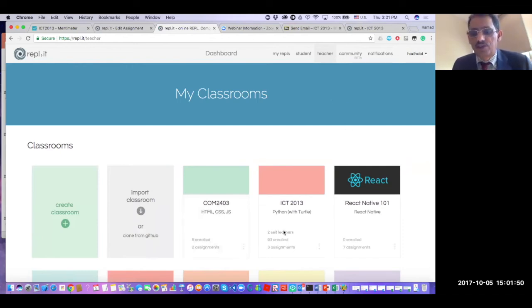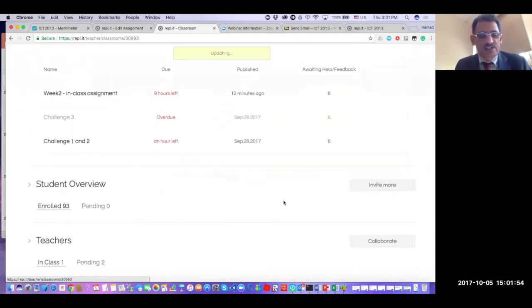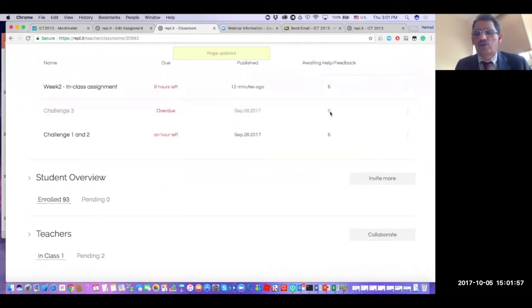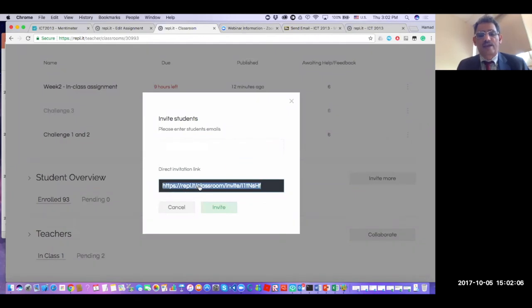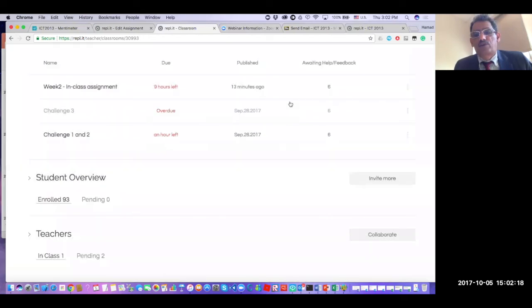Yeah, you need to register. Okay, I'll show you where to register. You will register, but you also need a special code from me. I will show you the code here. It will come on the screen. When you register, you need to use this code. Otherwise, you will not be a student in my class. So I'm copying this one. I'm putting it for you in the chat. If you click on that one and register, once you register there, you will be part of the course and you will be able to come and do the same assignment as what we are doing.